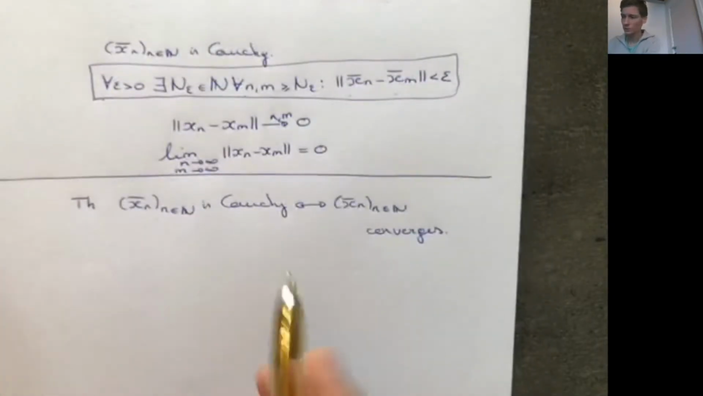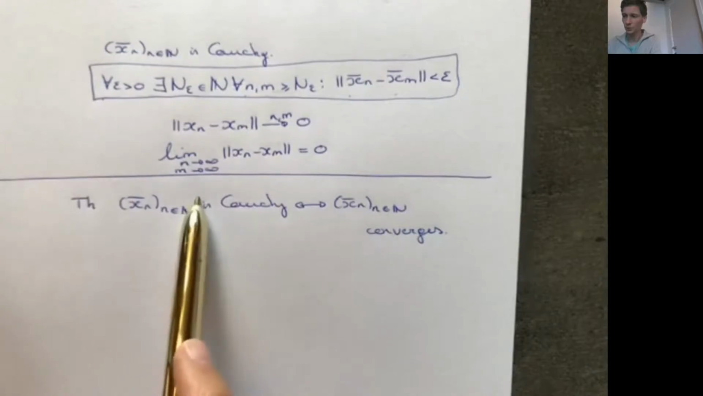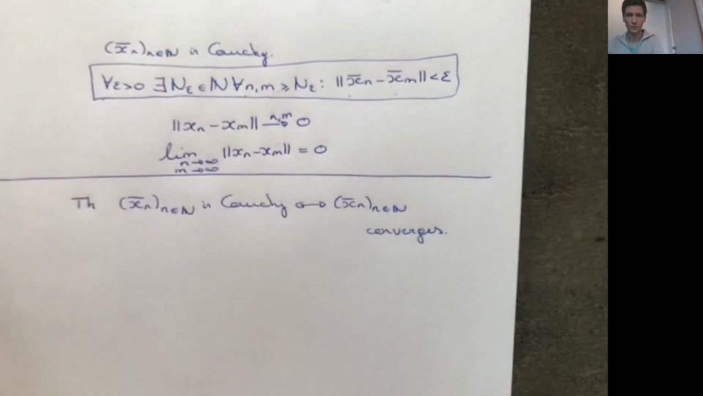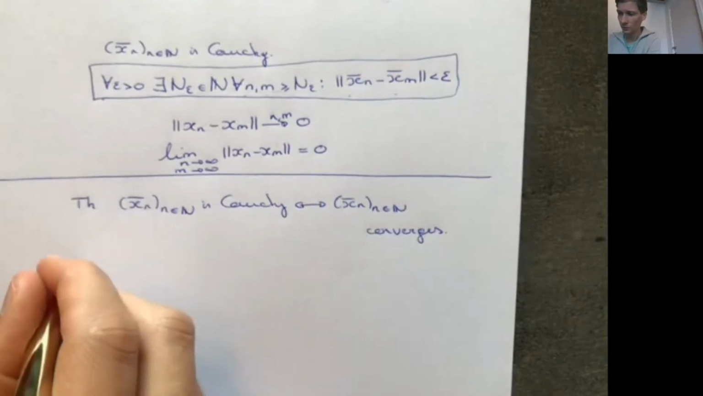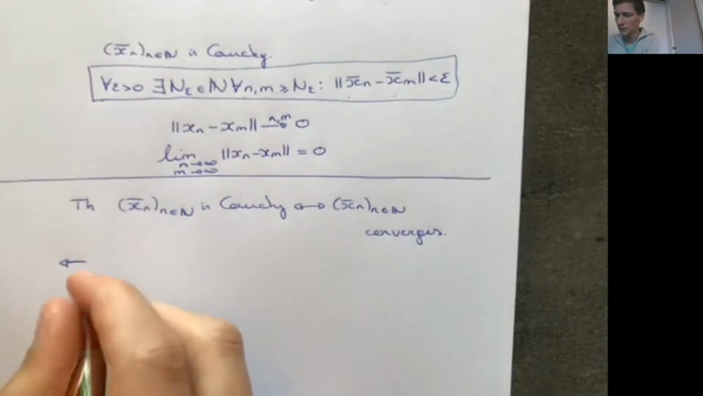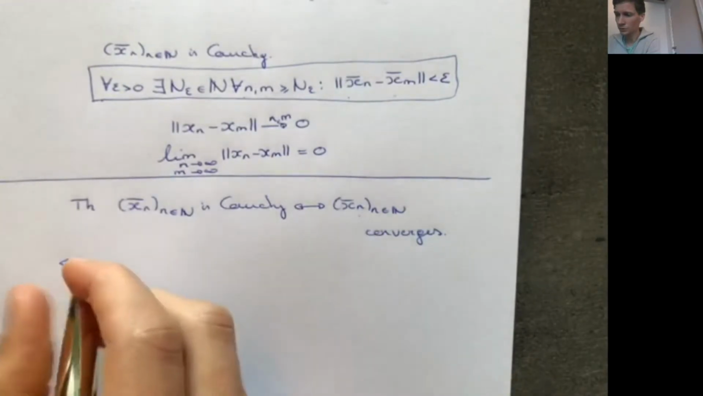Okay, so this is an if and only if condition, so we need to go from the left to the right. We have to show that this implies this, and then we have to show that this implies this. So if a sequence is Cauchy, then it converges, and if a sequence converges, then it's Cauchy. So let's first go from the right to the left. So what do we have? We have a sequence that converges, and we want to show that it's Cauchy.